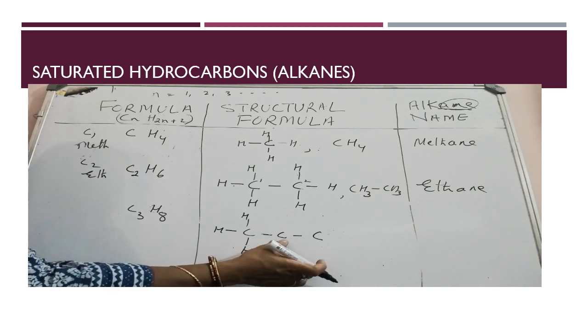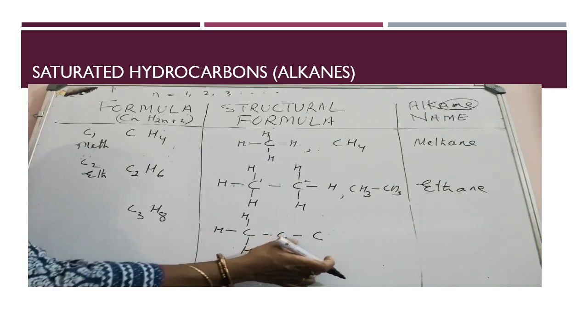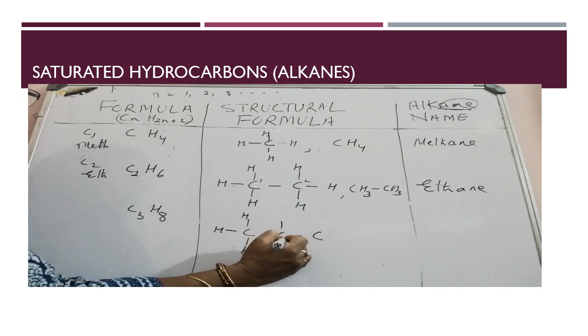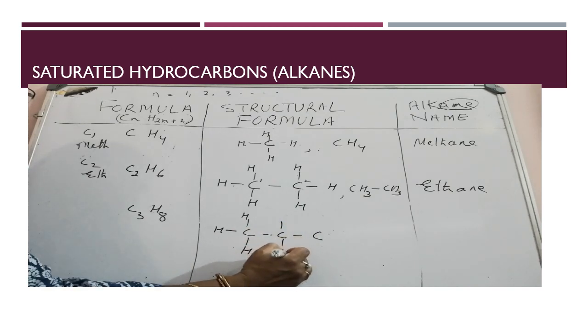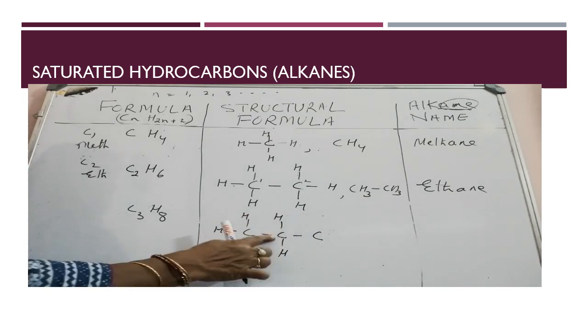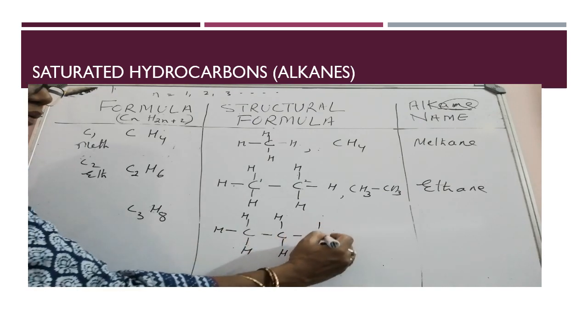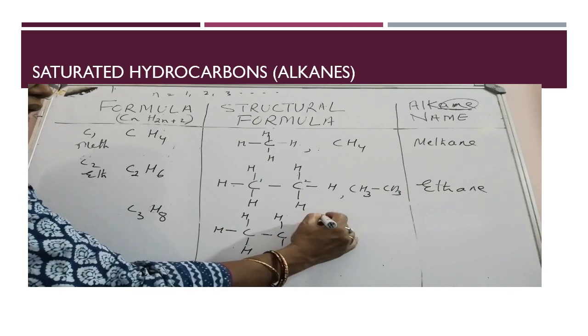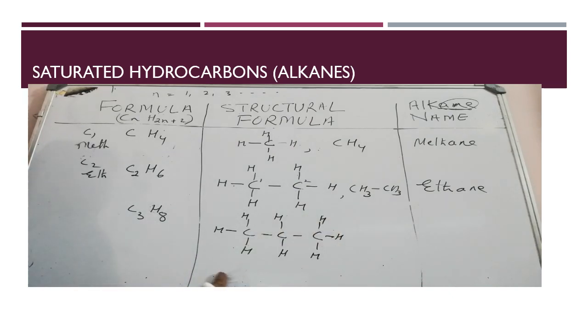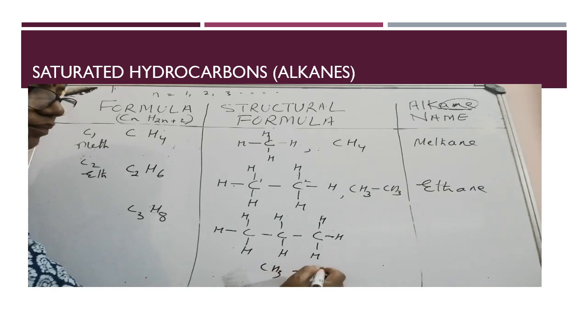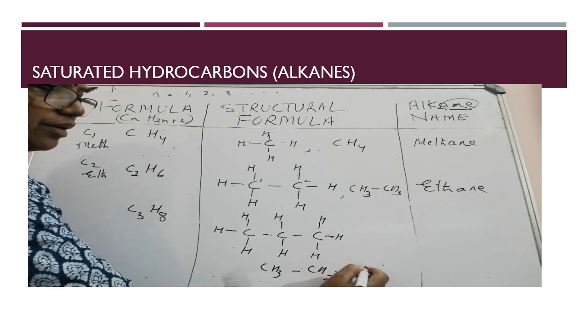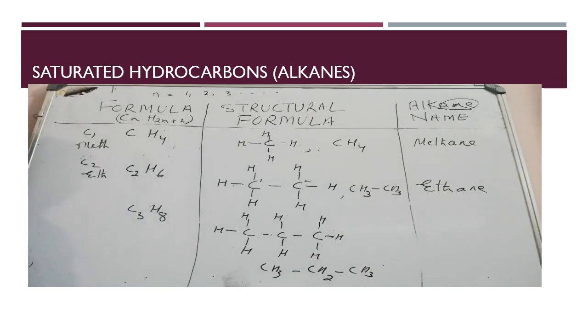In the middle carbon atom, you can see 2 electrons are already bonded, left over are 2. So write 2 hydrogen atoms with the middle carbon atom. Now with the third carbon atom, 1, 2, 3 hydrogen atoms. And the condensed formula for this is CH3-CH2-CH3.